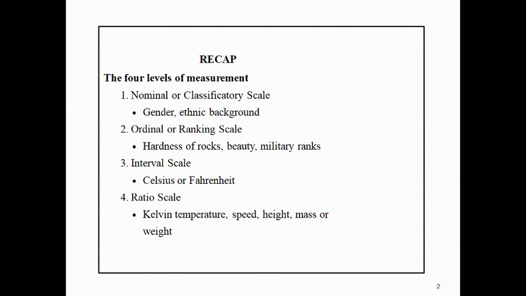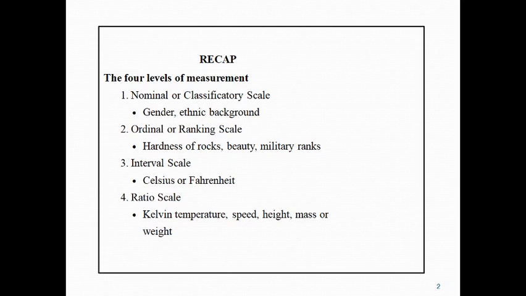Further, the next level is the ordinal or ranking scale. In that case, we can see, like the beauty of a particular person, that is beautiful or not beautiful, we can rank this type of data. Or like the hardness of rocks, they are very hard, or not hard. This type of ranking is there.